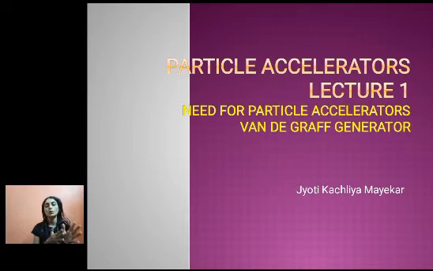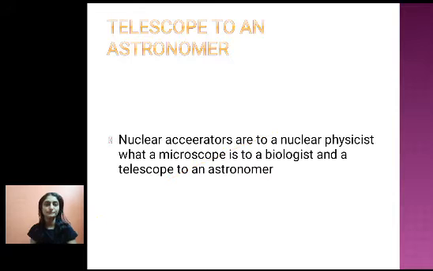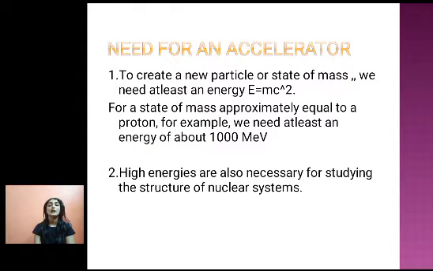But before we go into the details of these different types of particle accelerators, let us first try to understand what is the need of particle accelerators. When we talk about an astronomer, we know that the telescope is very important. When we talk about a biologist, we know that the microscope is very important for them. So what a telescope means to an astronomer, what a microscope means to a biologist, in the same way nuclear accelerators are to a nuclear physicist. So basically, when we talk about the need for an accelerator, there are two important needs.